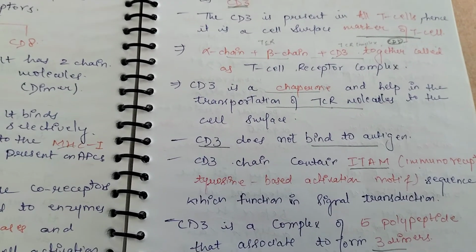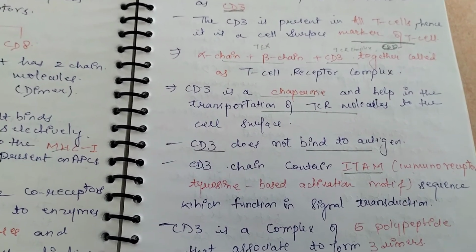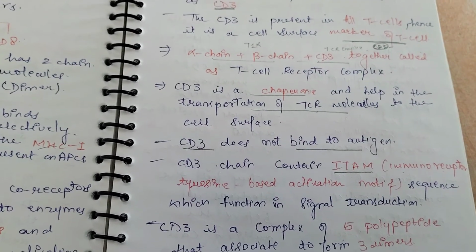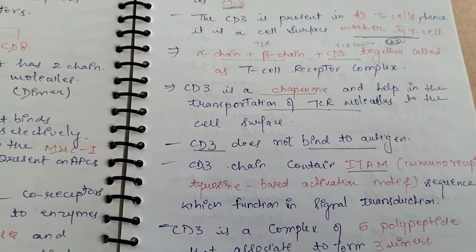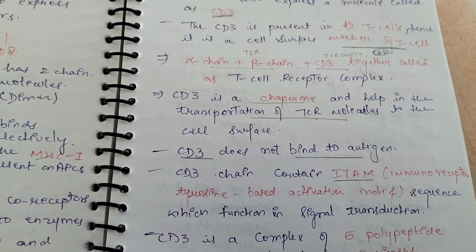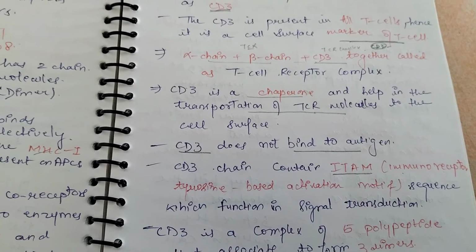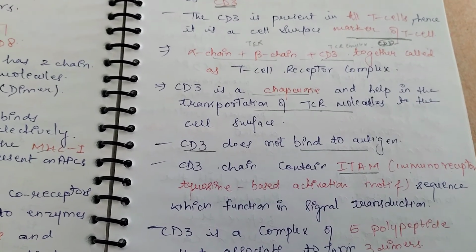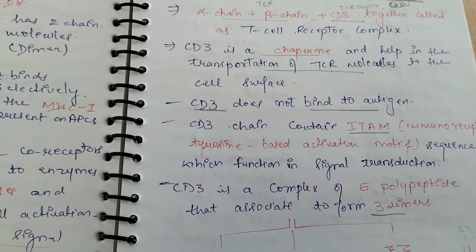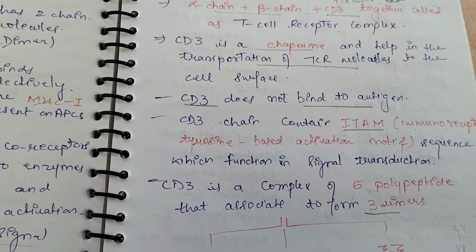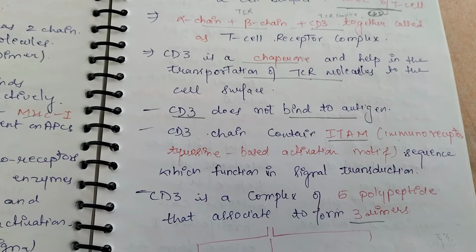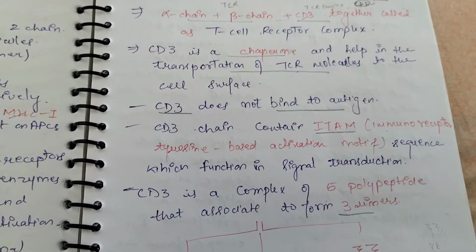Here CD3 is a chaperone and helps in the transportation of the T cell receptor molecule to the cell surface. CD3, an extra molecule present with the alpha and beta chains, is called a chaperone. CD3 does not bind to the antigen. It only helps in transporting the T cell receptor molecule to the cell surface.